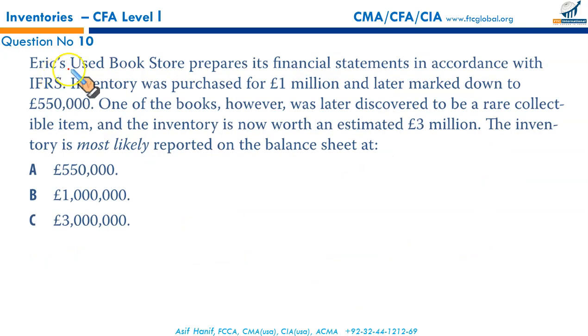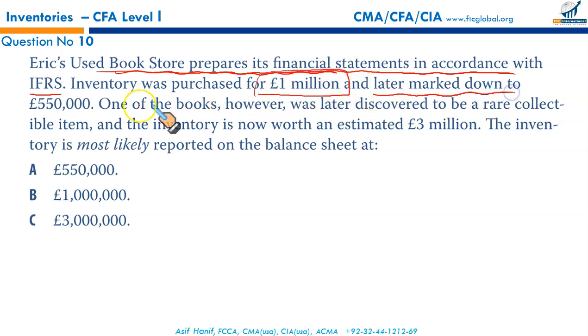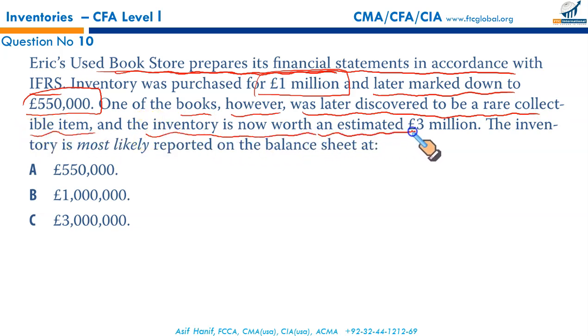Next, Eric's used bookstore prepares financial statements in accordance with IFRS. Inventory was purchased for £1 million, that's the acquisition price, and later marked down to 550. IFRS, don't forget that. One of the books, however, was later discovered to be a rare collectible item, and the inventory is now worth an estimated 3 million.